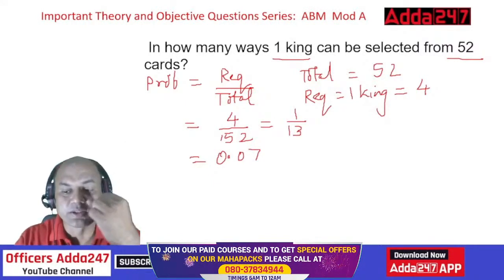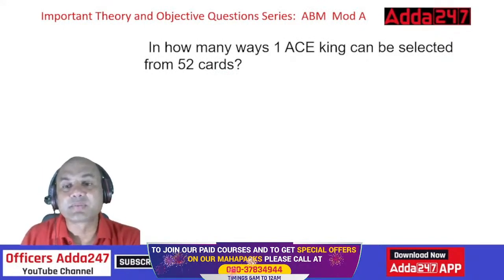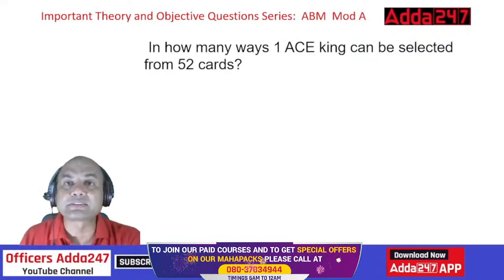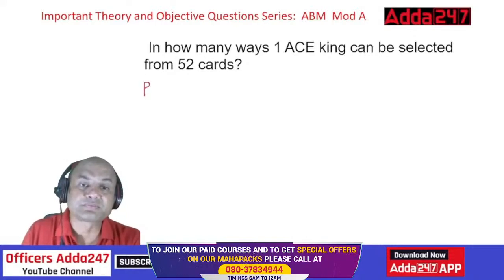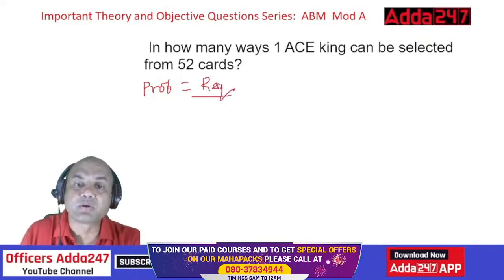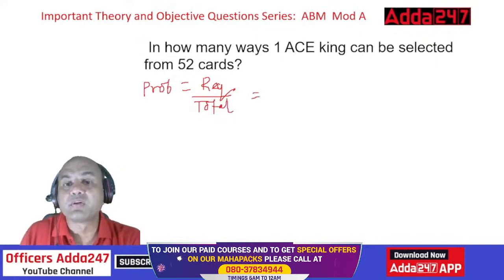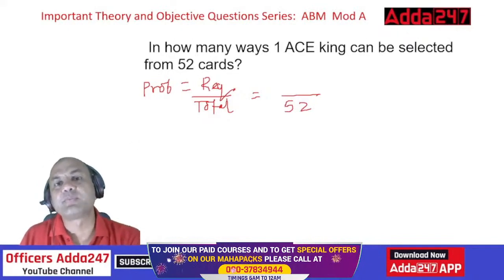Okay. Next one. In how many ways can one ace king be selected from 52 cards? Means one ace king to be selected from 52 cards. So again, probability equals required upon total. So what is required now? One ace king. And what is total? Total is 52 cards. So total is 52 over here. What is required now? One ace king. How many ace kings are there in the pack of 52?